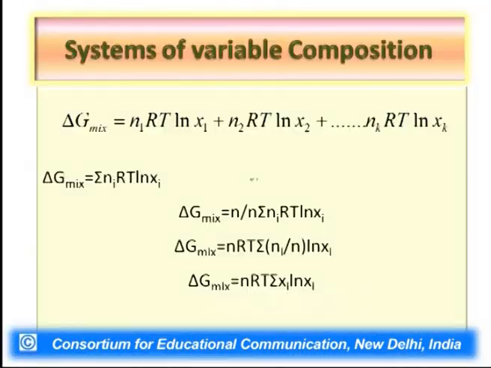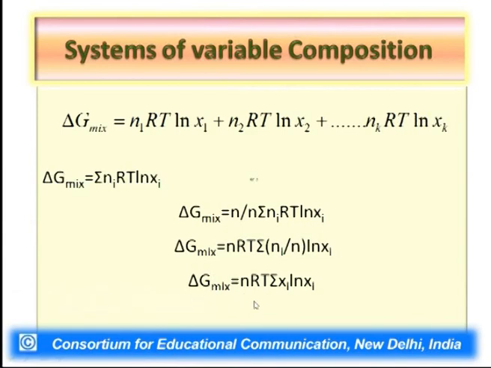Now we can multiply and divide this equation with the total number of moles of all the various gases which are present in the system. When we do so, the denominator term n we can take inside the summation term, 1 by n we can take inside. What we would get is n RT summation Ni divided by n ln Xi, and Ni by n is Xi. So delta G mix equal to nRT summation Xi ln Xi. This is basically the derivation for the change in Gibbs free energy of the mixing process.